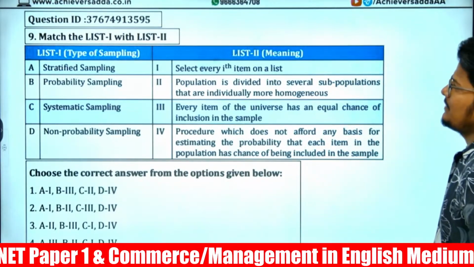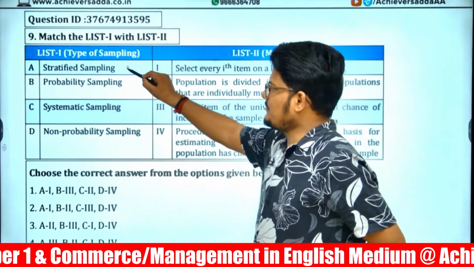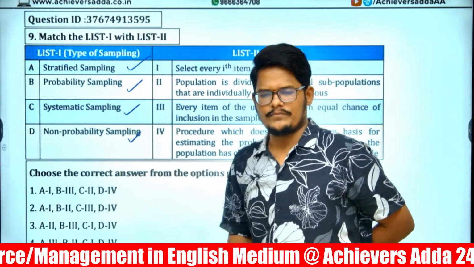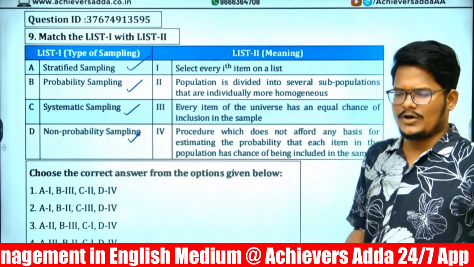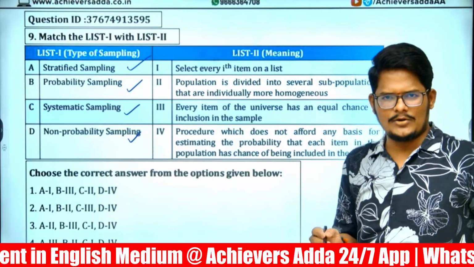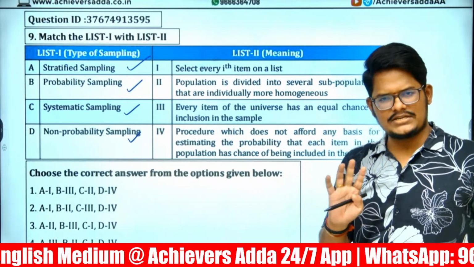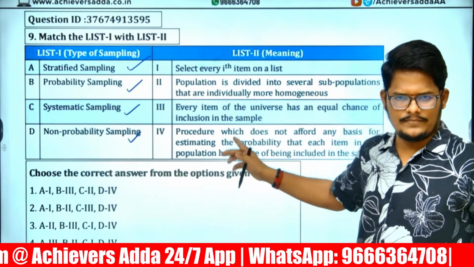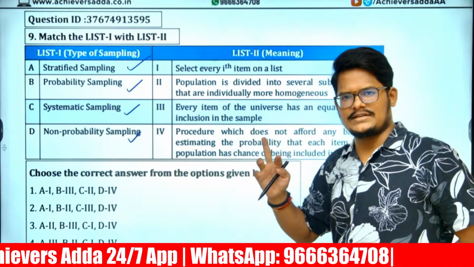How are you? So, types of sampling: stratified sampling, probability sampling, systematic sampling, non-probability. Sir, which of the following are probability, which are non-probability? No. Those questions they are not asking directly. Either they are asking in a matching or in a twisted format.